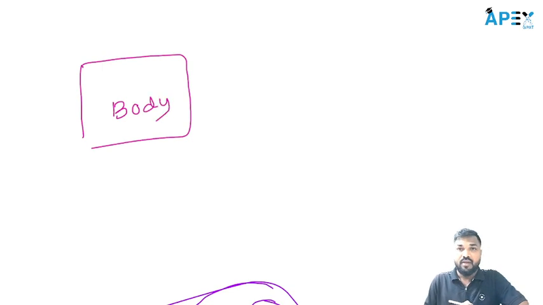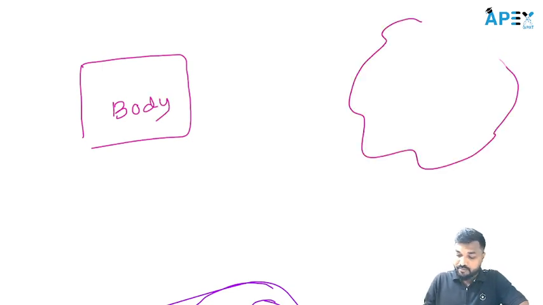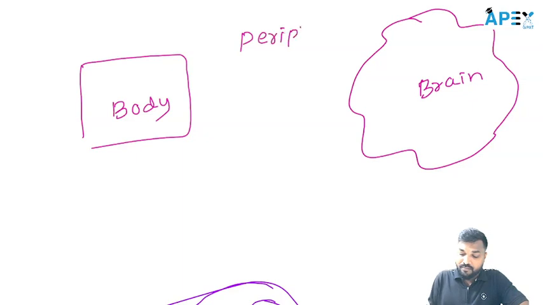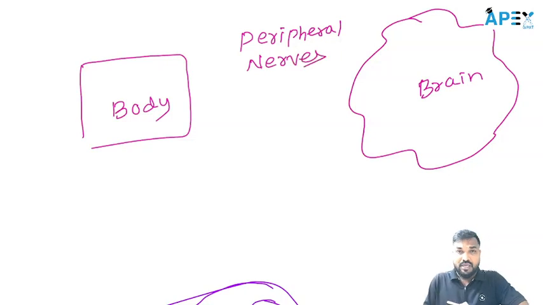Now the question is, who is responsible for causing the sensation? This is the body, and this is the brain. Here we have the peripheral nerves. Peripheral nerves transmit the sensory information from the body to the brain.